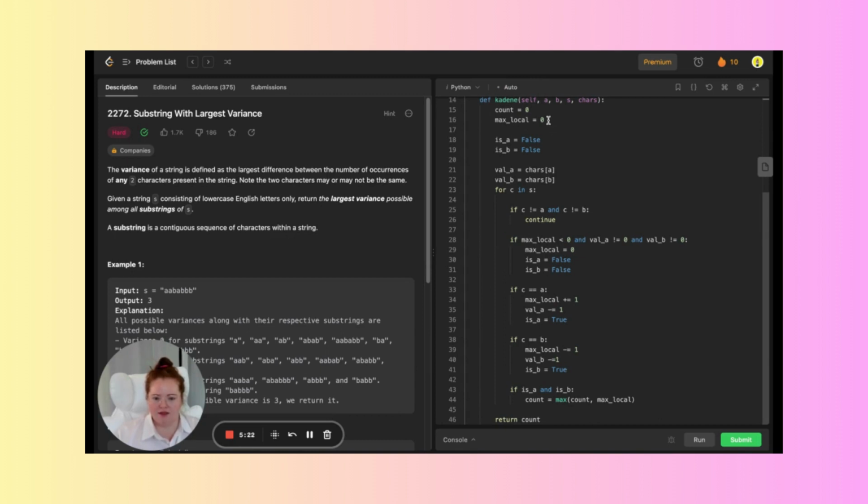So it initializes variables like count and max local to keep track of those variances, and the maximum variance found so far. We also initialize the Boolean variables is A and is B to keep track of whether or not those characters were present, and then A and B would be represented in that substring. We also initialize the variables val A and val B to store the remaining counts of A and B in the characters dictionary. So then we have here, we break it down to a lot of if statements.